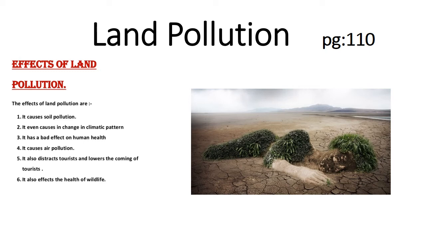It even causes change in the pattern. As I have shown you earlier, deforestation is also a very common cause of land pollution. People cut trees for their use, but they don't know that trees are very important for producing oxygen. If there is no oxygen, then how will living things survive? It has a bad effect on human health. Obviously, when there is no oxygen or there are no clean plants, and the animals have chemicals in their body, then humans will consume them, and those things will transfer into our body.